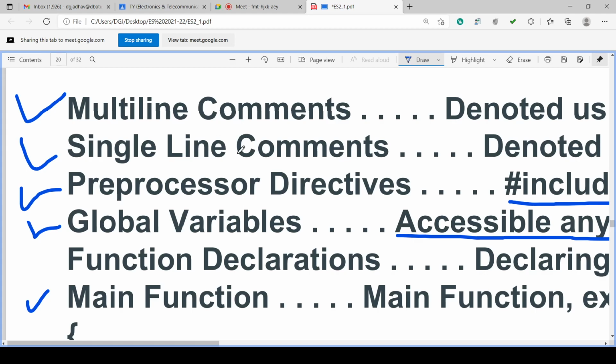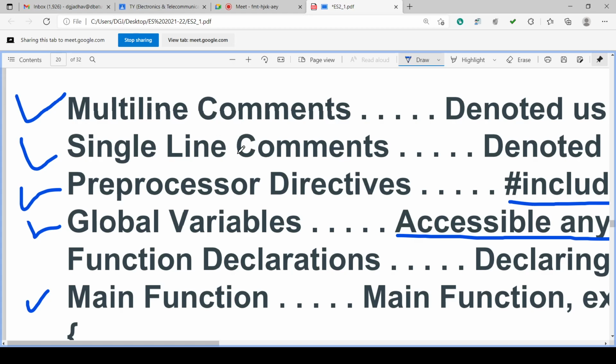Then we have to give the preprocessor directives, include, define. Then we have to declare the global variables. Global variables means the variable declared here will be identified anywhere in the program, in that particular program.